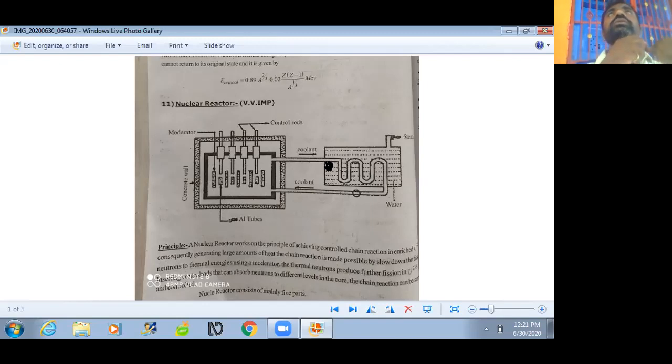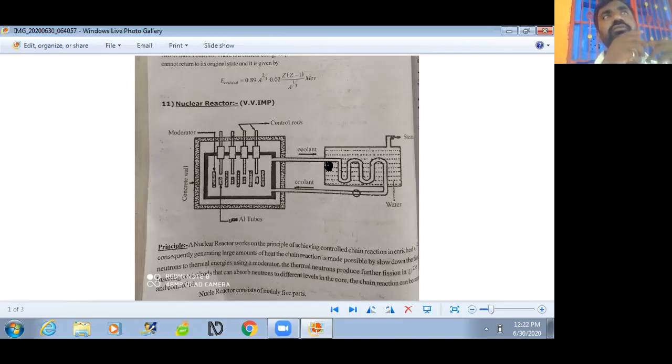So the uncontrolled chain reaction becomes a controlled chain reaction by using moderator and control rods inside the nuclear reactor. Here we have five main parts of a nuclear reactor. One is the fuel, second the moderator, third the control rod, fourth the shielding, and fifth the coolant.